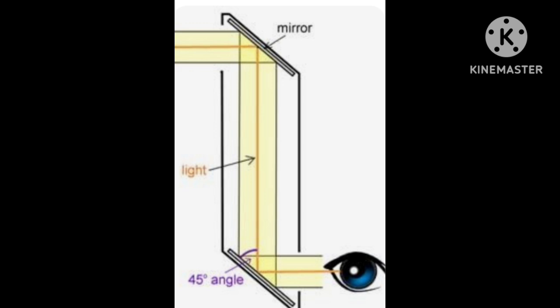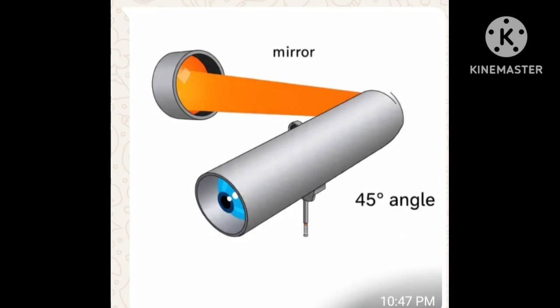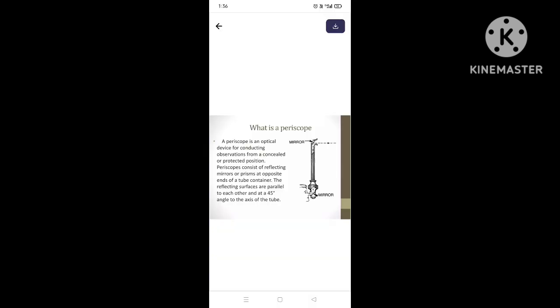Suppose you are hiding behind a window. You are able to see the objects in front of the window. Actually you are not present outside of the window, but whatever may be happening outside the window, you are able to see while hiding behind the mirror. That is the use of the periscope. In the periscope, the angle between the two plane mirrors is 45 degrees. The periscope makes use of two plane mirrors.